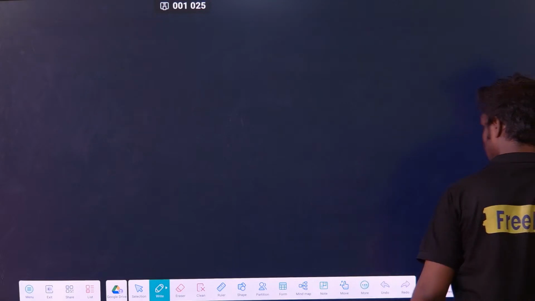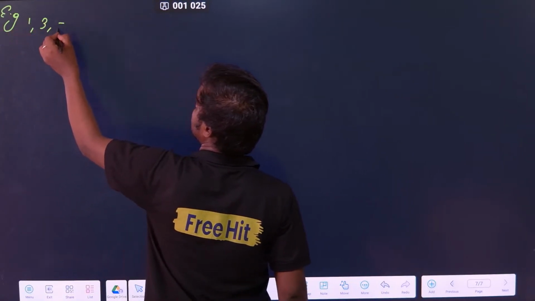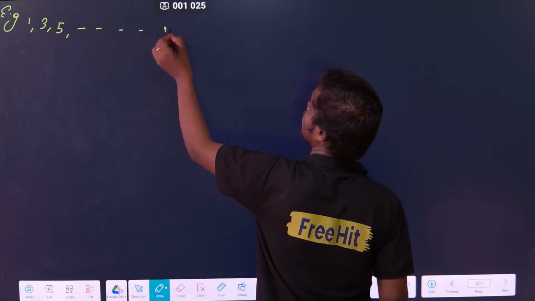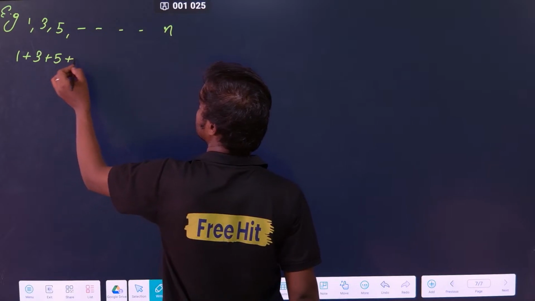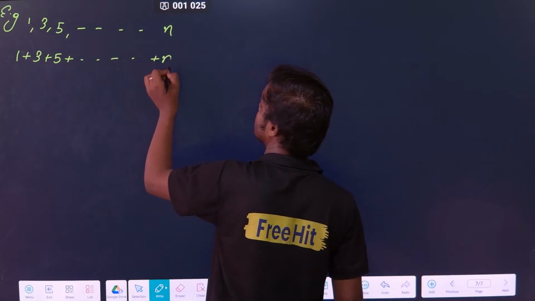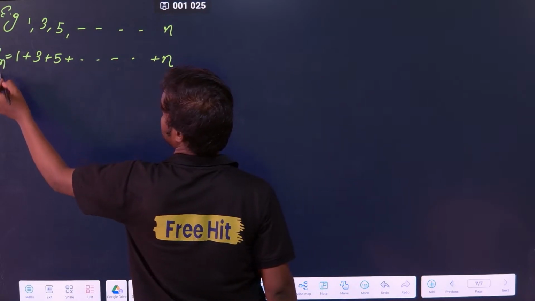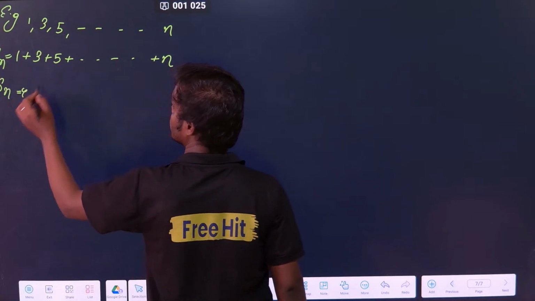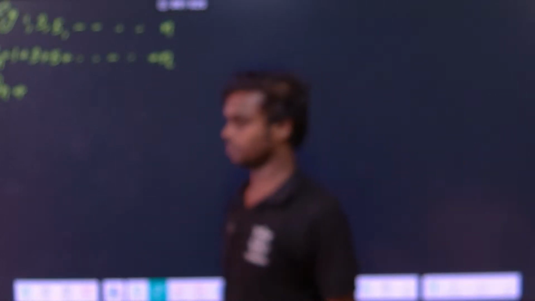So if I ask you a simple thing, suppose I have a series 1, 3, 5, 7 like this, and I am adding 1 plus 3 plus like this, plus n up to n terms. What is this sum, Sn? First tell me whether it is an AP or not. I am waiting in the comment section.